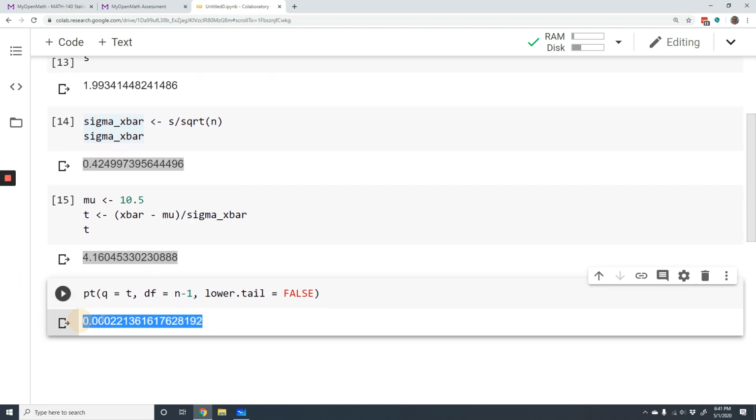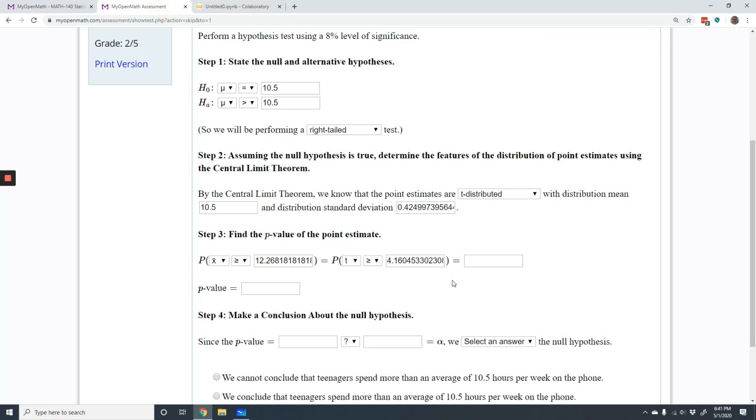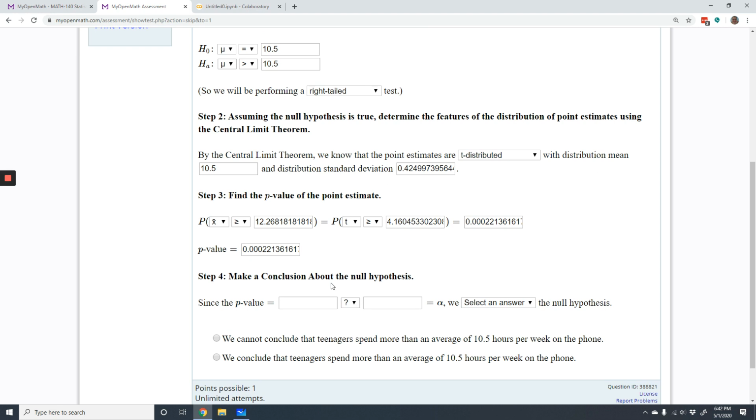And there's our probability. Notice it's very small, right? 0.0002. It's really, really small. That is our p-value. Let's paste it in there. We're not doing a two-tail test, we're just doing a right tail test, so we only need the probability that we're in that one tail. That would be our p-value. Now that we have our p-value, we can state our conclusion.